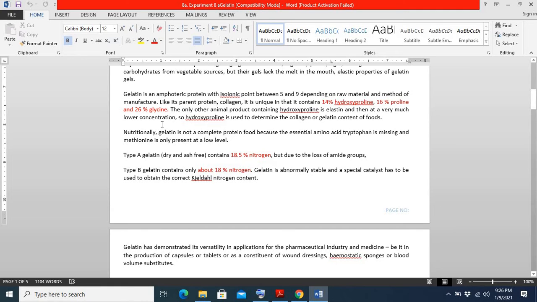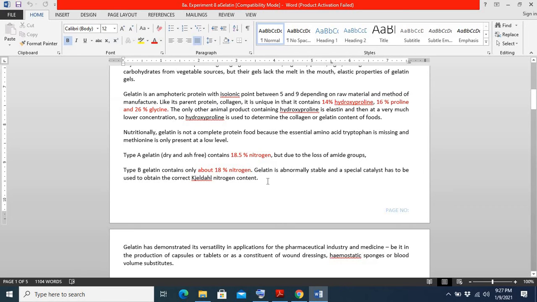Glycine is very small, so it can accommodate itself in every direction or part of the protein, and hydroxyproline has the ability to bend easily.